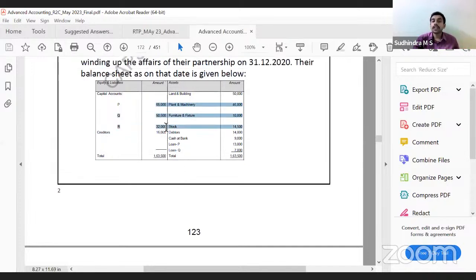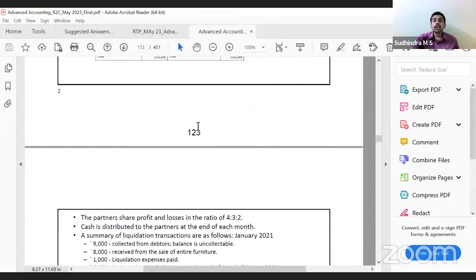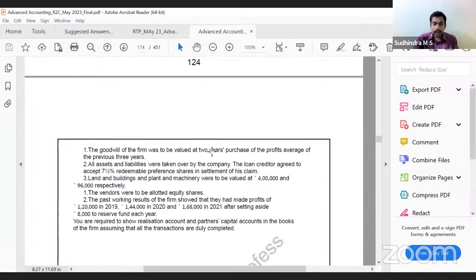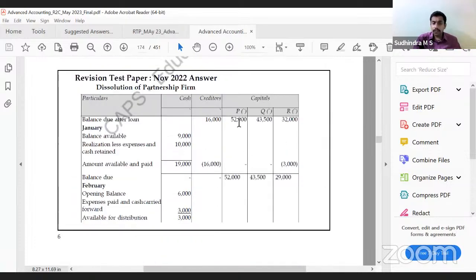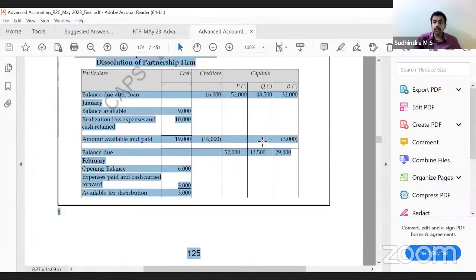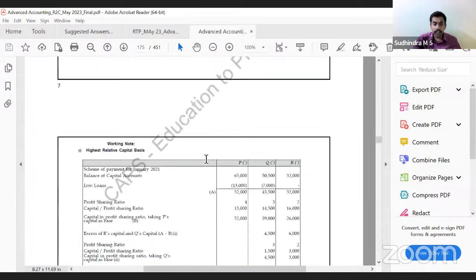You have to calculate highest relative capital. How to calculate highest relative capital? With the example we have discussed just now. Should I discuss that again? No, right? So based on that, you would apportion. If you directly go to the answer, see 52,000, 43,000 and 32,000. Using that, how did they calculate highest relative capital?